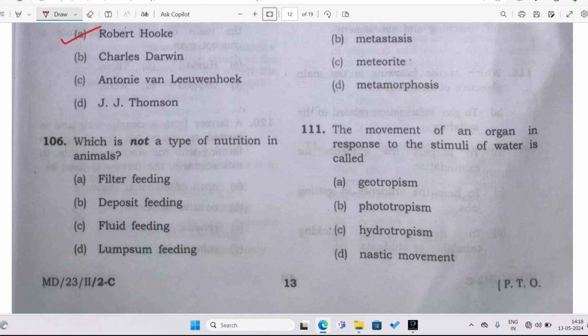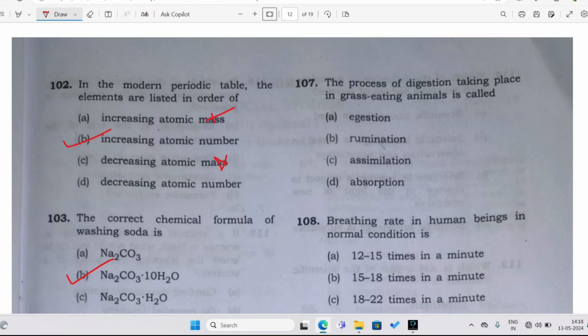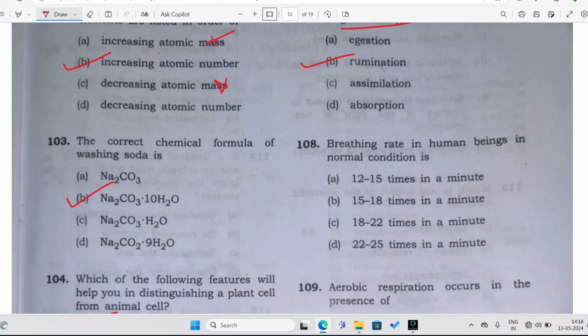You might have heard fluid feeding, deposit feeding, filter feeding, but you will never hear the word lump sum feeding. So this is the wrong answer, which means the right answer is this one. Let's go to the next question now. The process of digestion taking place in grass-eating animals like cows and buffaloes is which one? Egestion, rumination, assimilation, absorption. Of course it is rumination.